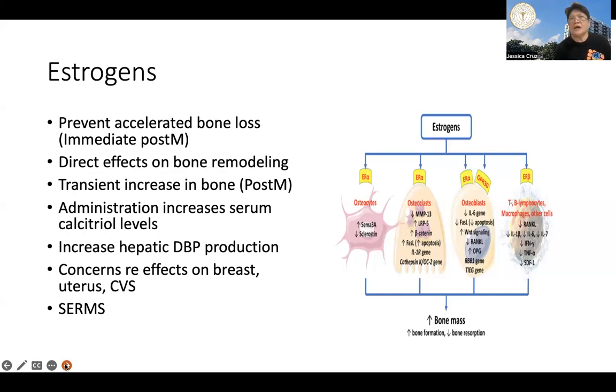However, we now have what you call the selective estrogen receptor modulators, or the SERMs, like raloxifene, for example. This will have all the benefits of the estrogens to which they are closely related, but the SERMs will not have this association with these malignancies, no? Which became the issue against the use of estrogen for osteoporosis.